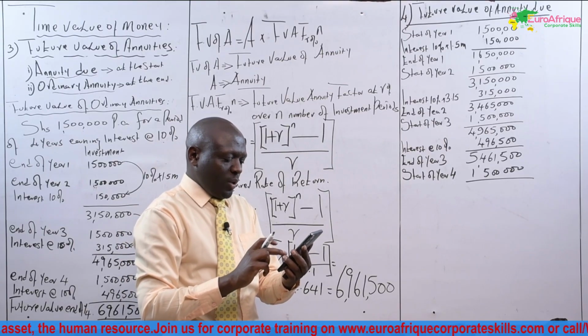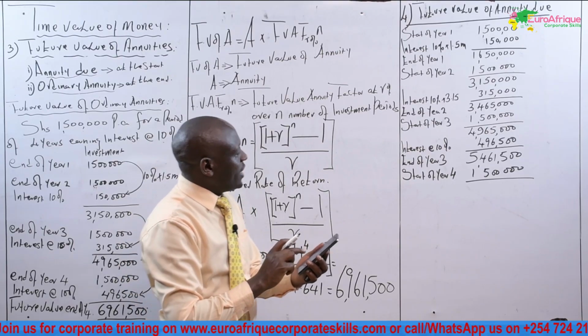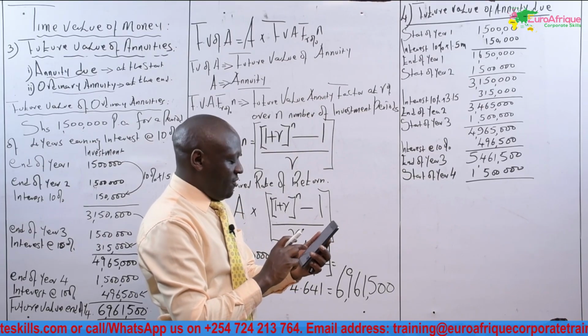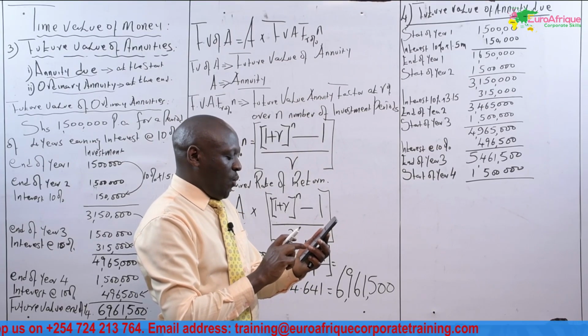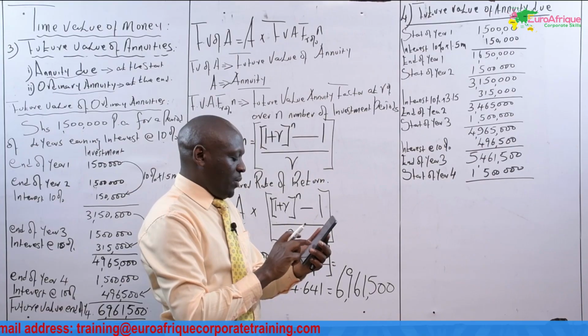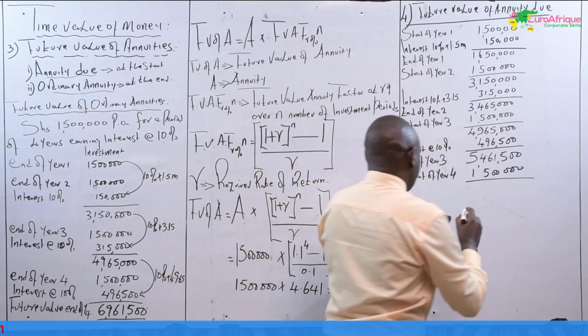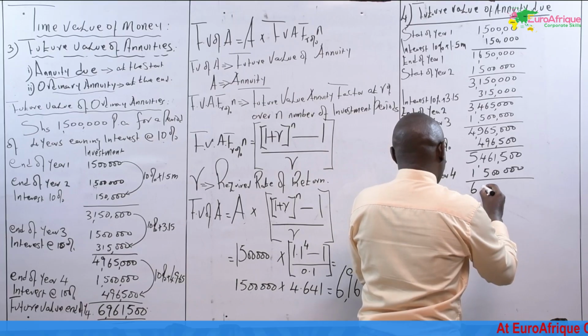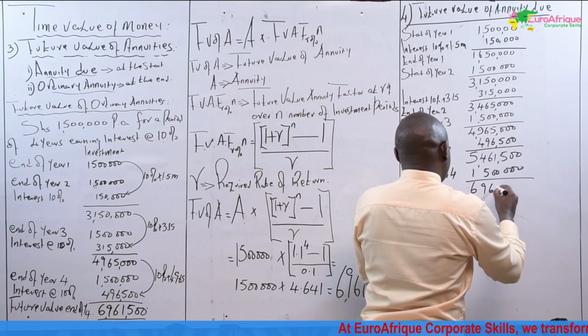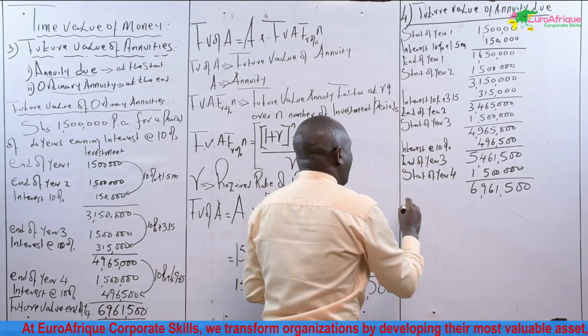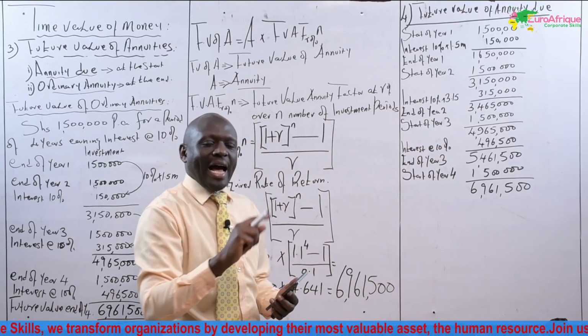Let me put it correct. 5461,500. We add 1.5 million. This is 6,961,500. Then from there, this is at the start of year four.